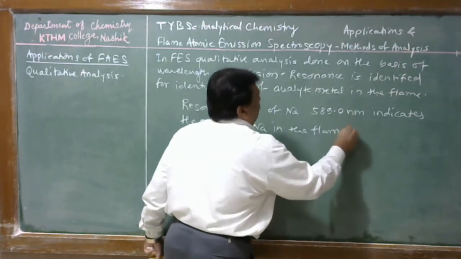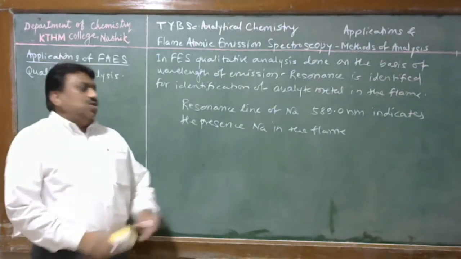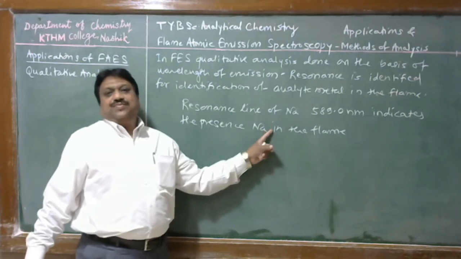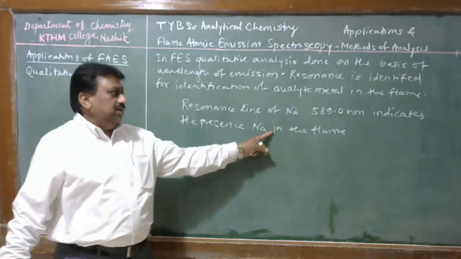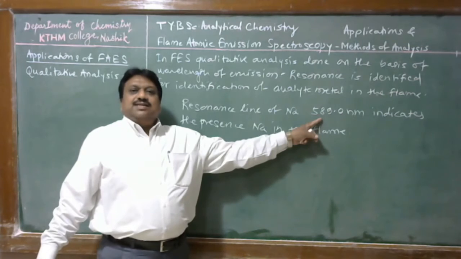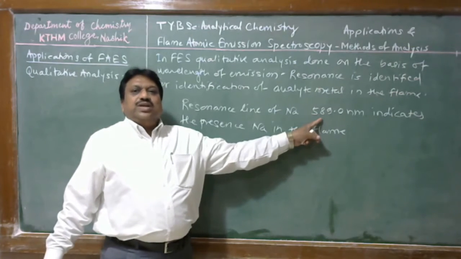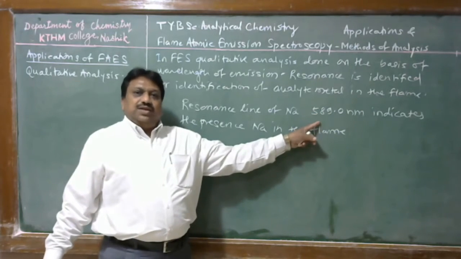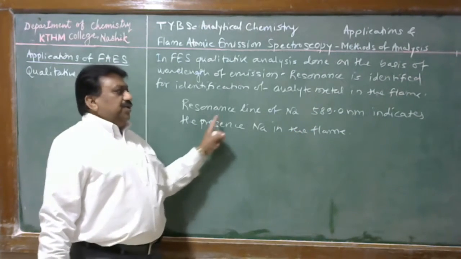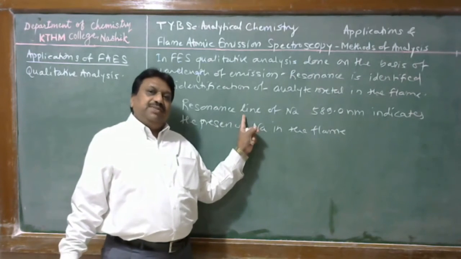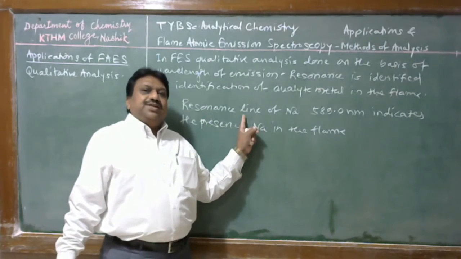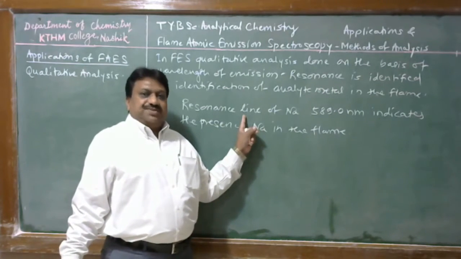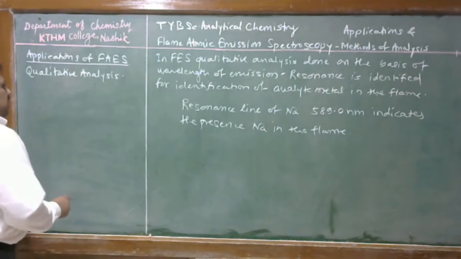Based on the measurement of the resonance line, identification of different elements may be carried out. The resonance line arises when a substance undergoes de-excitation from an excited electronic state to the ground state electronic level. During this, the emitted radiation has a characteristic wavelength which is the identity of that particular substance.